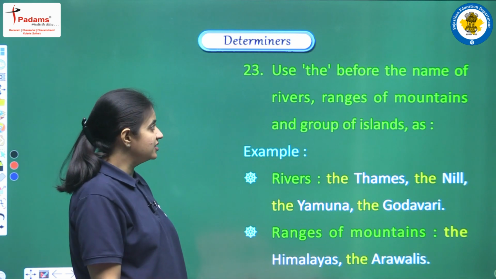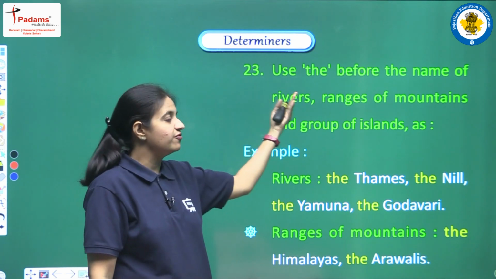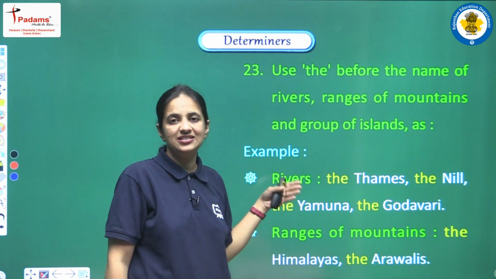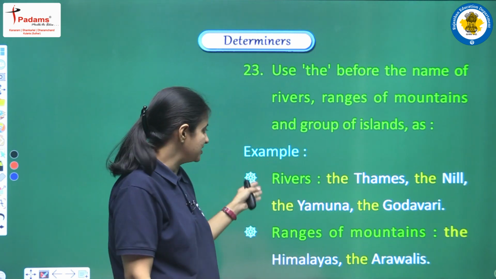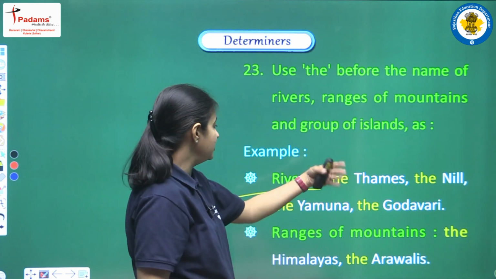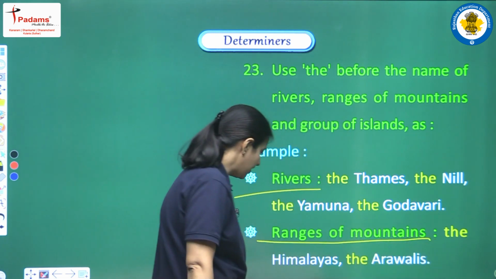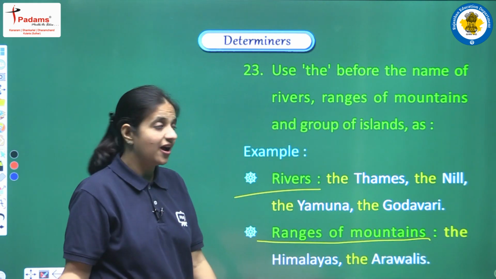Next, use the before the name of rivers, range of mountains and group of islands. This is again a very common use. Let's see the examples. Rivers like the Thames, the Nile, the Yamuna, the Godavari. Range of mountains like the Himalayas, the Aravallis.